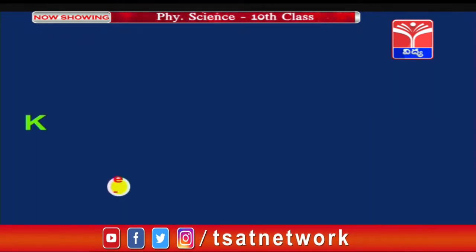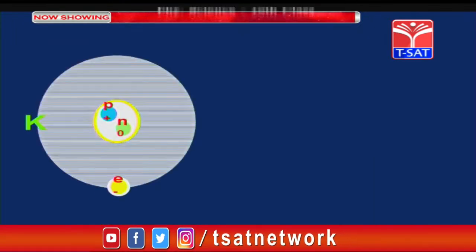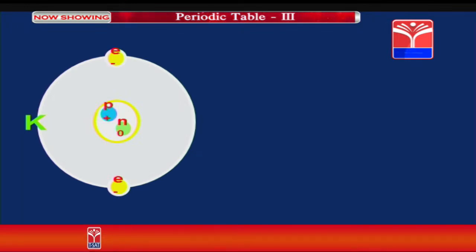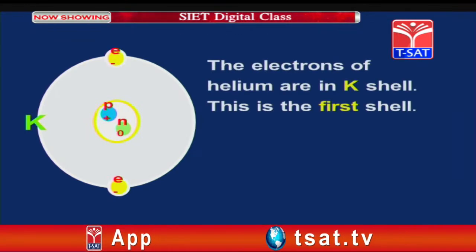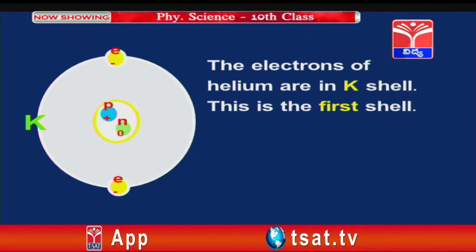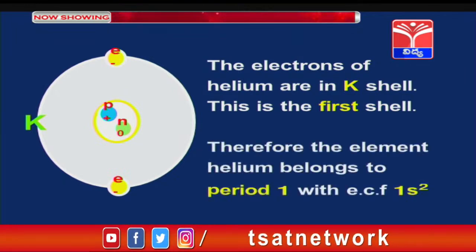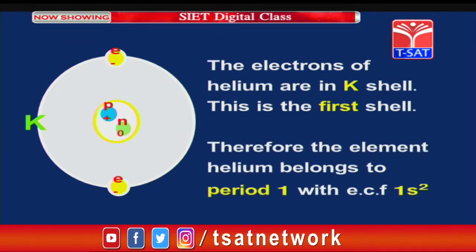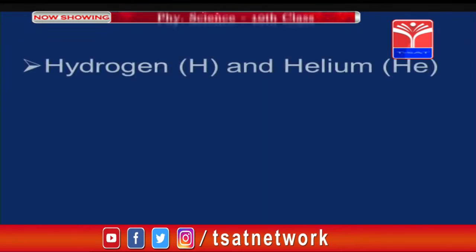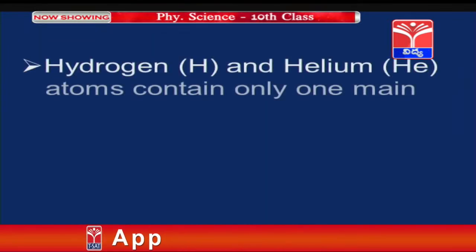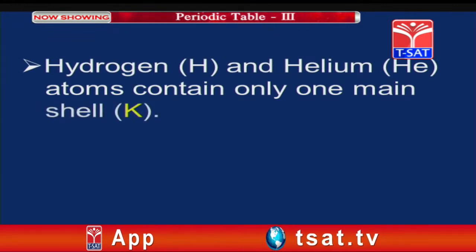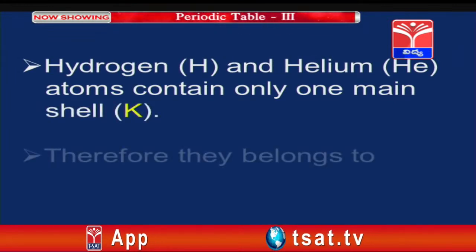Now, like this, observe the helium atom. Within the helium atom we are having 2 electrons in the first shell. The electrons of helium are in the K shell, which is the first shell, therefore it also belongs to period 1, with electronic configuration 1s2. Hydrogen and helium atoms contain only 1 main shell, that is the K shell.